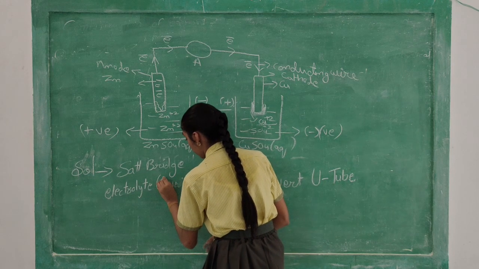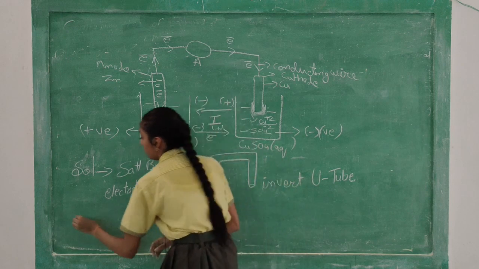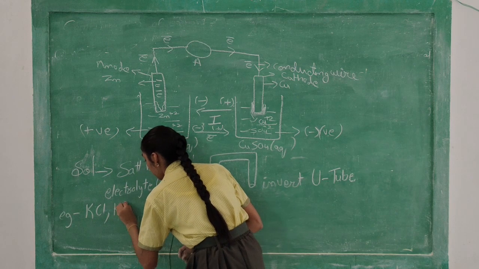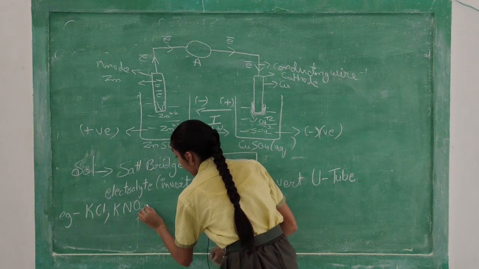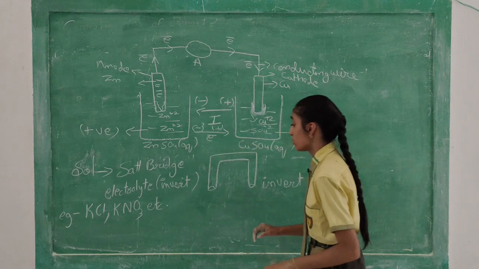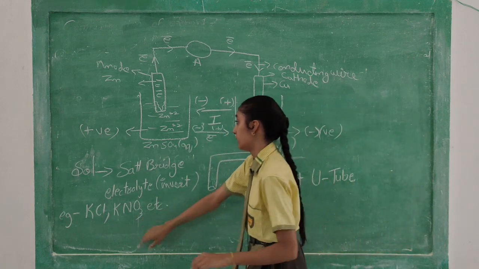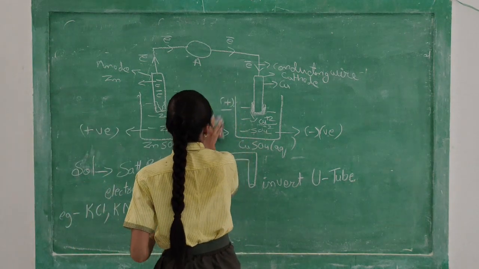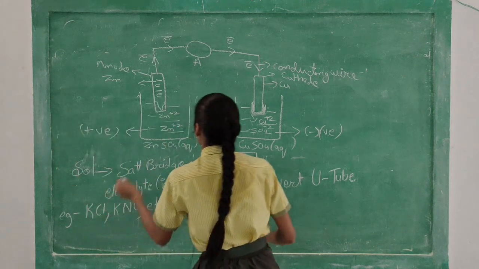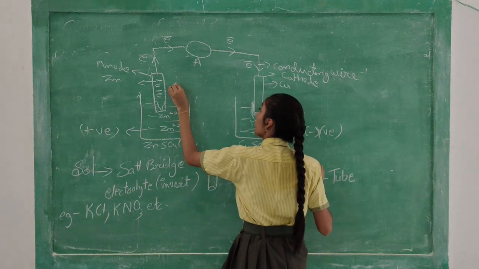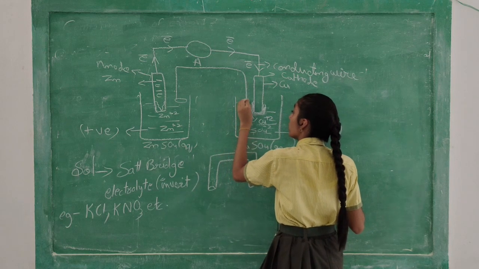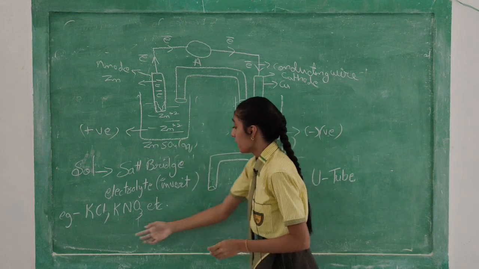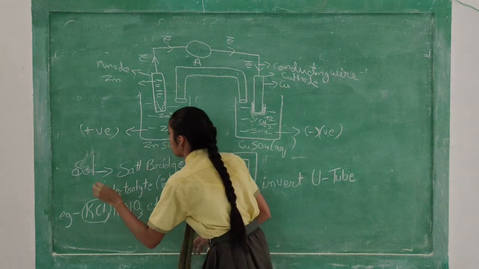Suppose if we take an example of electrolyte, then examples like KCl, KNO3, etc. So here we are taking the example of KCl. Here will be a salt bridge of KCl.